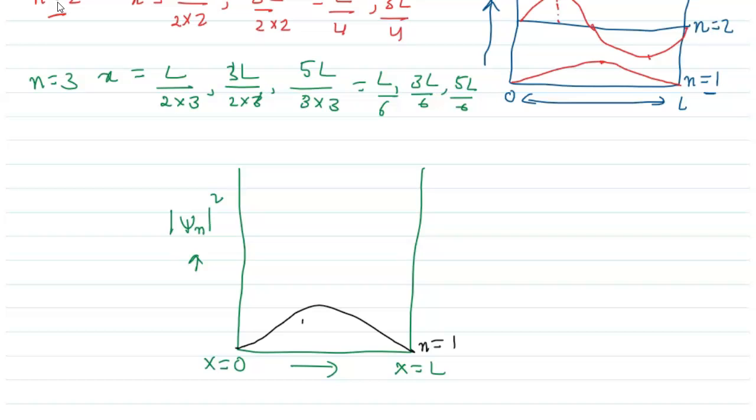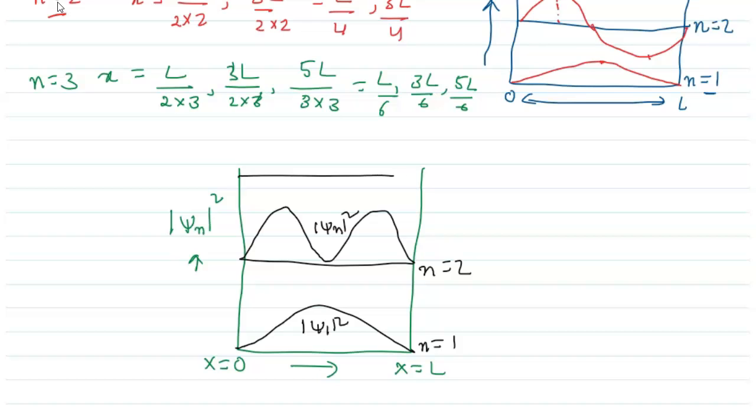This one we can take as psi of 1 squared. For the n equals 2 state, both are positive, this is psi of 2 squared. And for the n equals 3 state, the probability of finding the electron is at 3 different places, L by 6, 3L by 6, and 5L by 6. This is the concept of particle in a one-dimensional box.